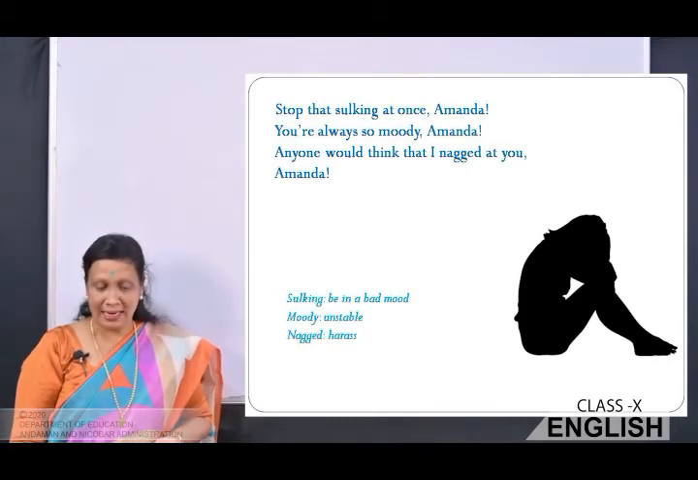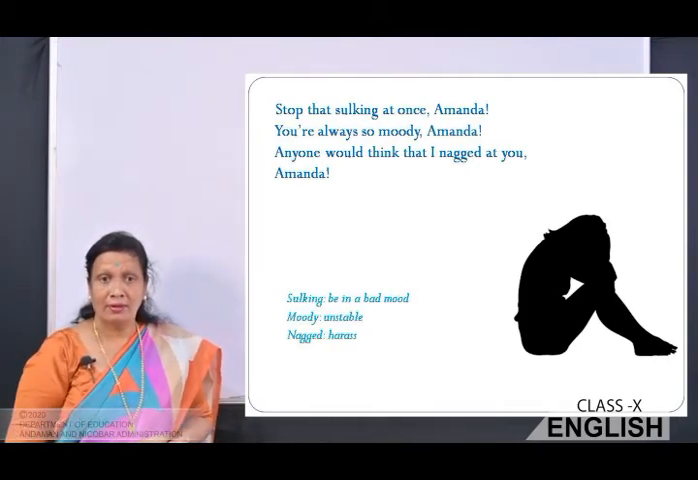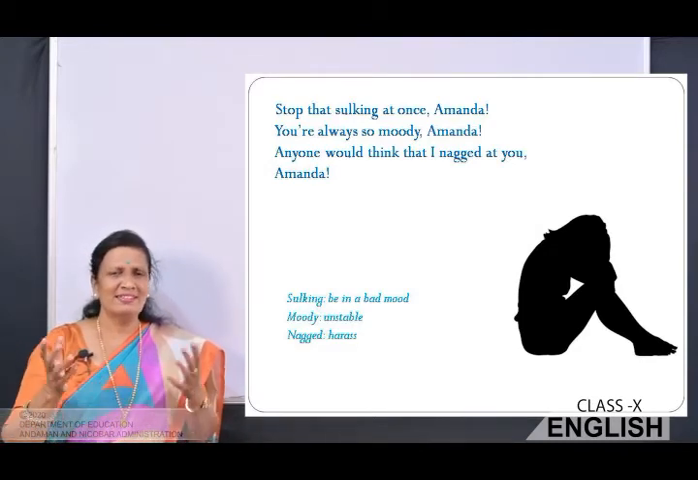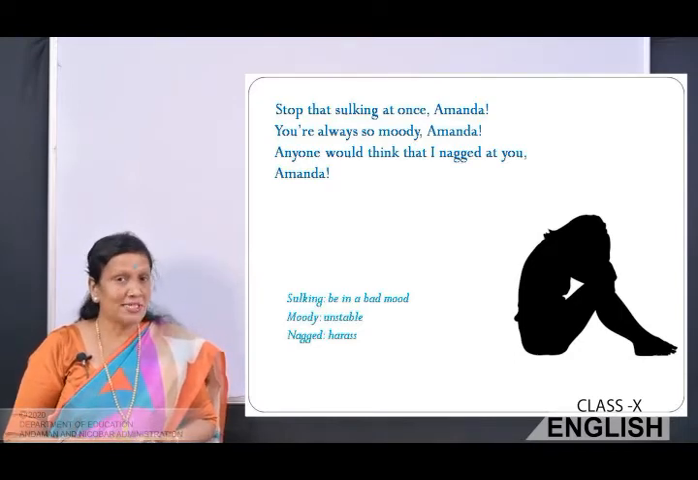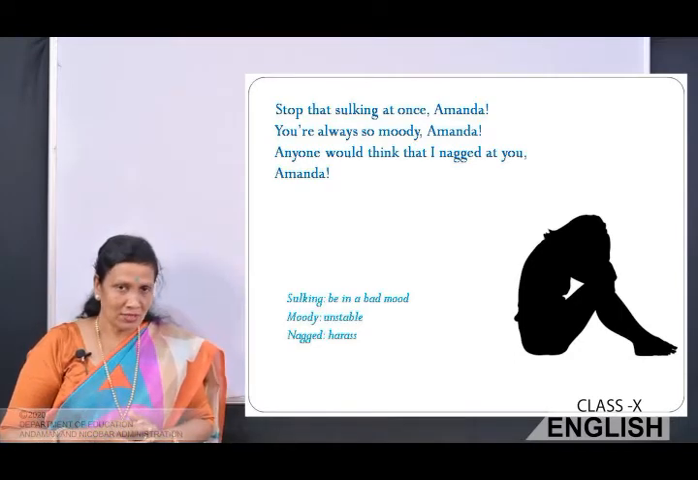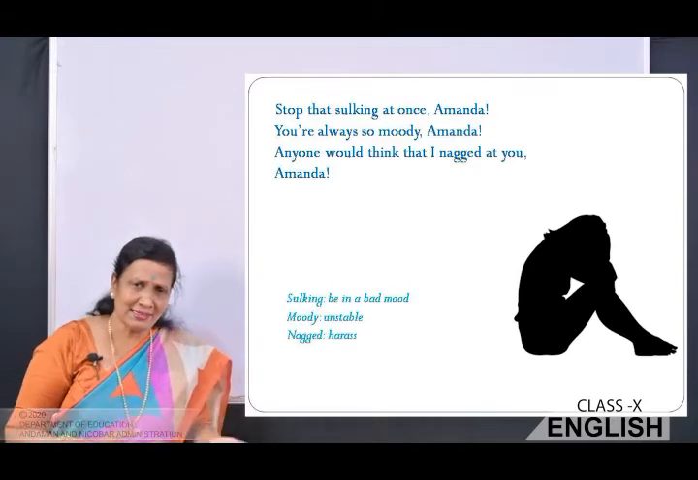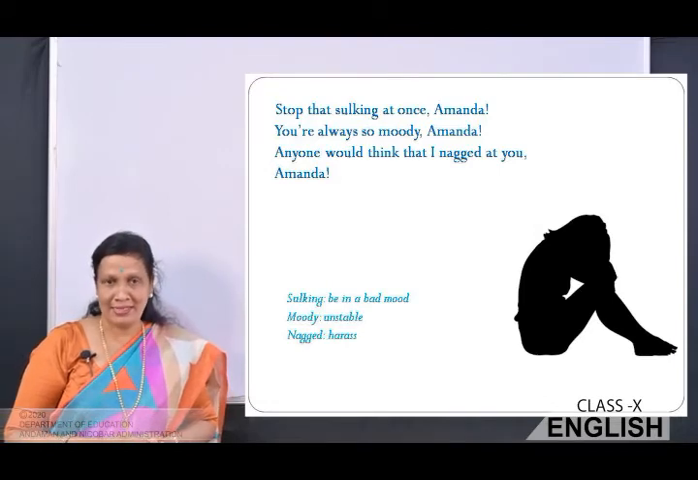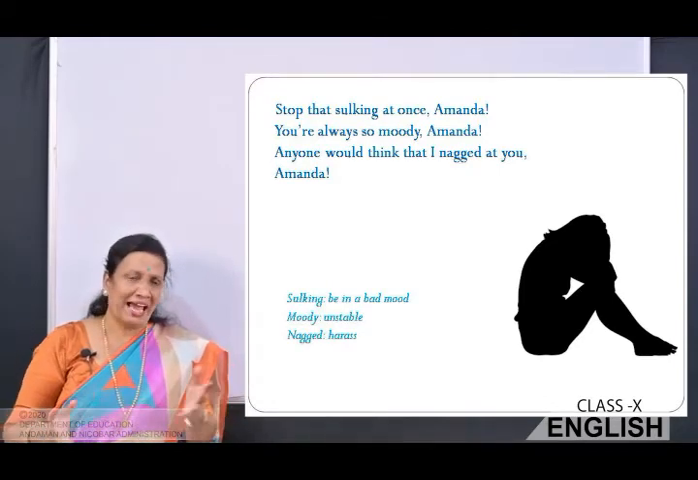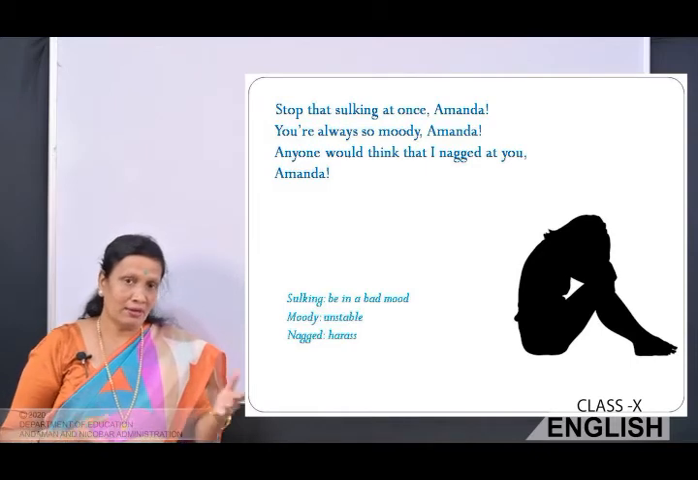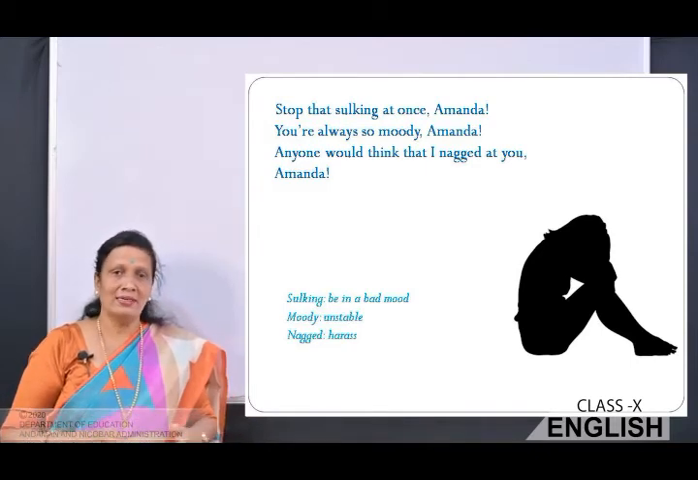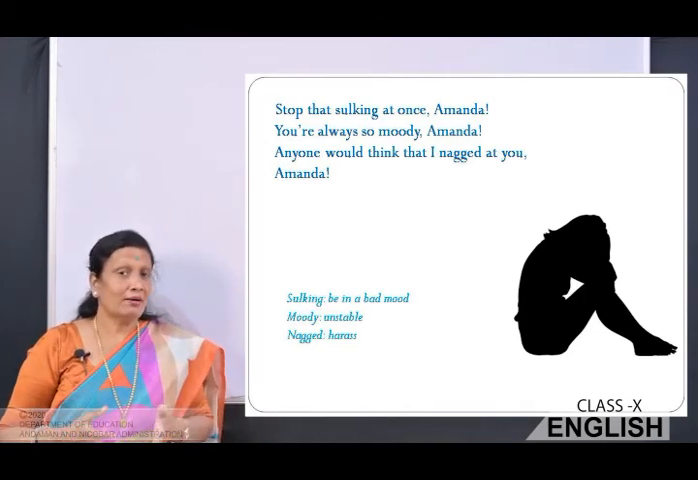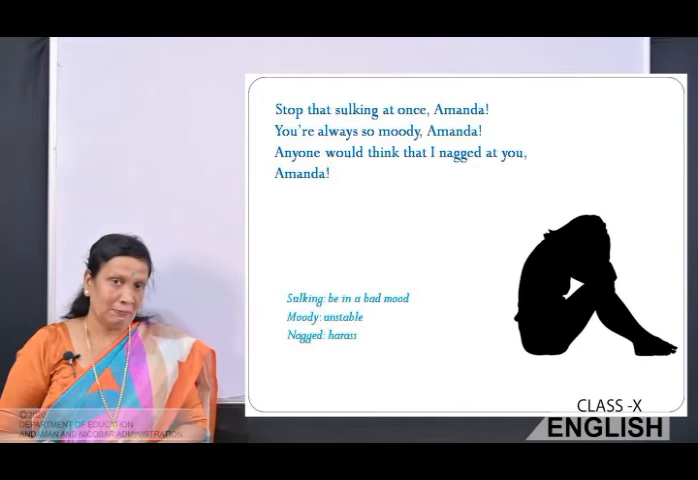Now, sulking means be in a bad mood. Moody is unstable, and nagged here means to harass, right? Of course, parents don't harass their children, but children may feel that way, isn't it? So parents always keep nagging at us. So here even Amanda feels her mother always keeps nagging at her. She tries to control her. She tries to instruct her all the time.